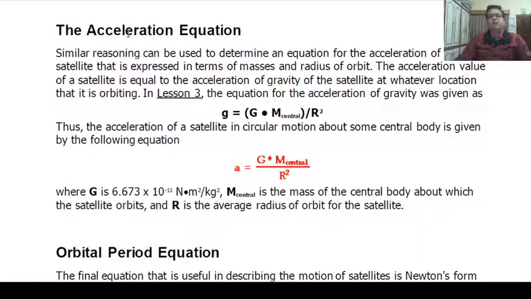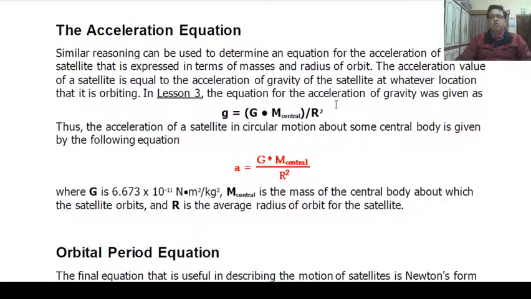The acceleration equation. Similar reasoning can be used to determine an equation for the acceleration of our satellite, expressed in terms of masses and radius of orbit. The acceleration of a satellite is equal to the acceleration of gravity at whatever location it is orbiting. The equation for the acceleration of gravity was given in an earlier lesson.